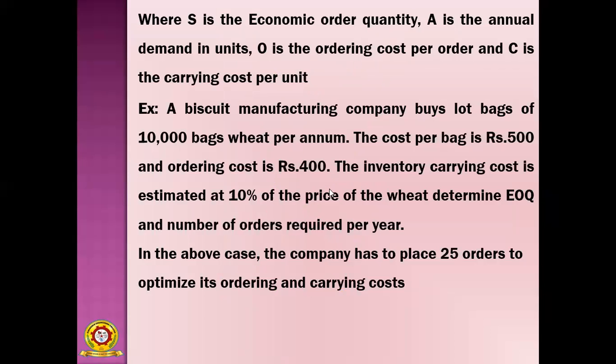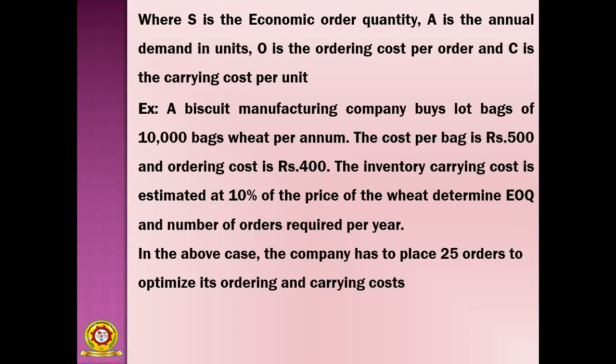And after that, where S is the economic order quantity, A is the annual demand in units, O is the ordering cost per order, and C is the carrying cost per unit, then S equals root of 2AO by C. That is the economic order quantity formula. So now we will see an example about EOQ.